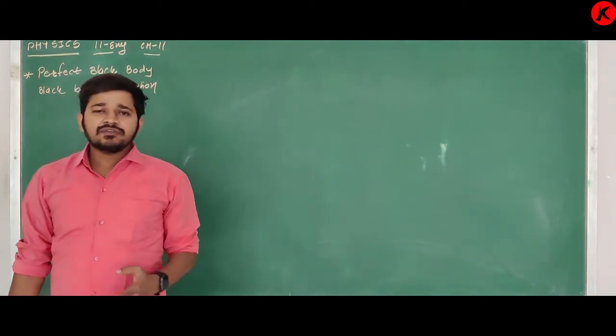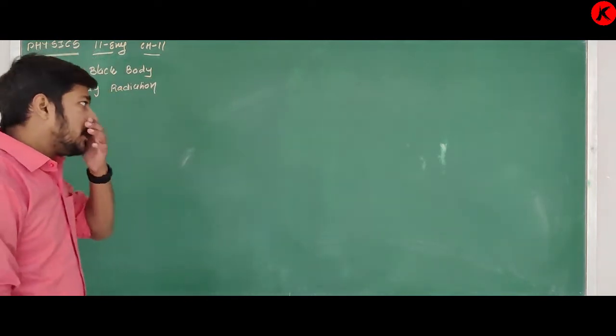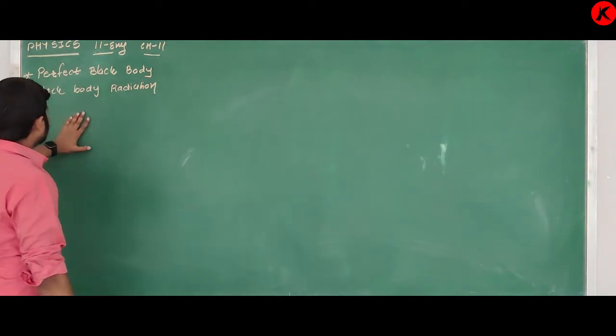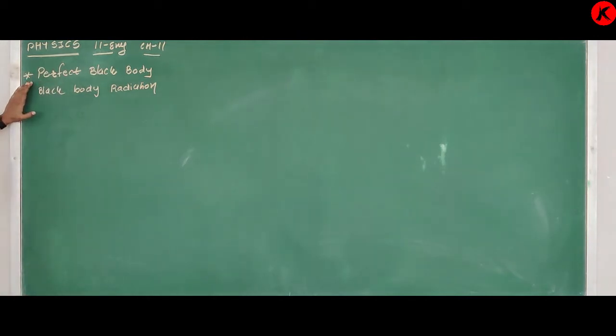And in the last lecture we discussed what radiation is. Now we will see it in detail. Today's topic is perfect black body and black body radiation. Now, what is the meaning of perfect black body?